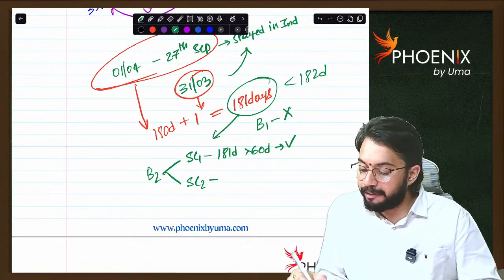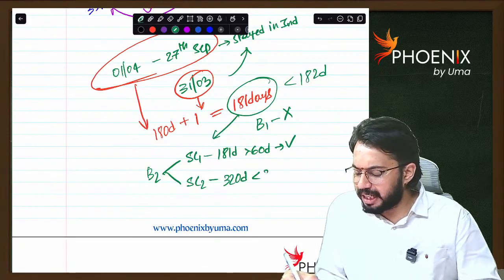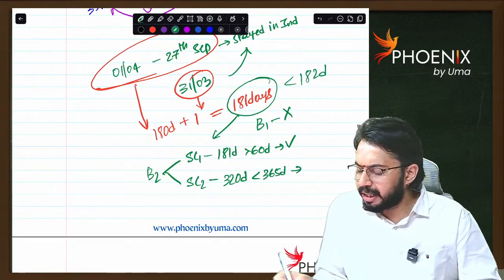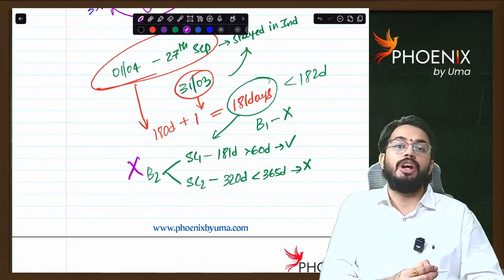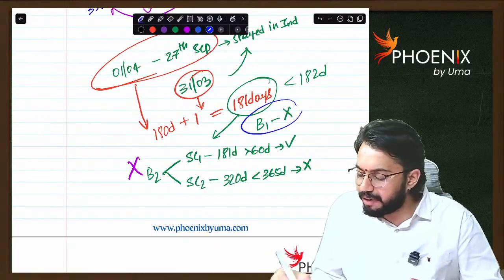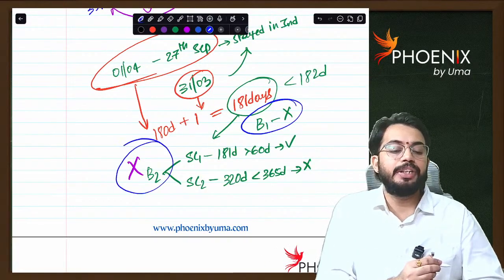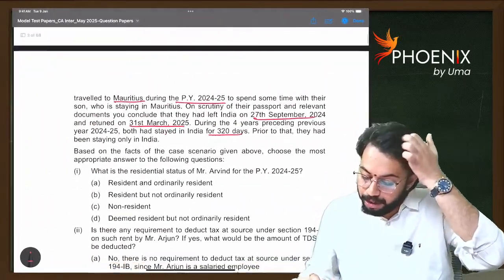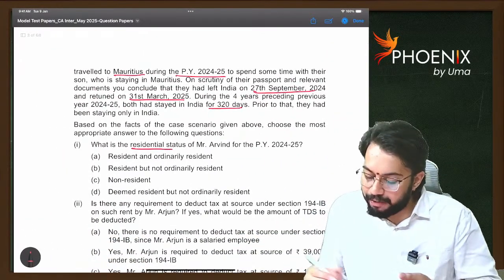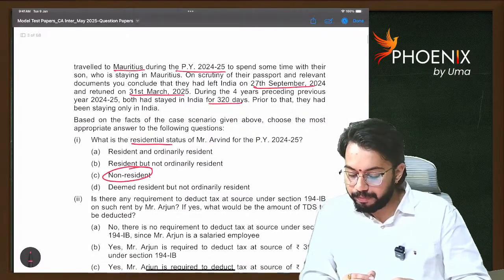They stayed in India for 320 days, which is less than 365 days. Subcondition 2 not satisfied. So basic condition 2 is not satisfied. As basic condition 1 is not satisfied and basic condition 2 is also not satisfied, they become non-resident. Okay. So residential status of Arvind is non-resident.